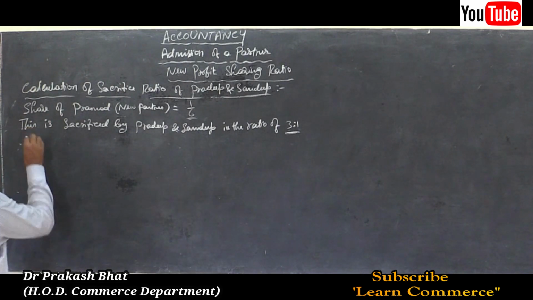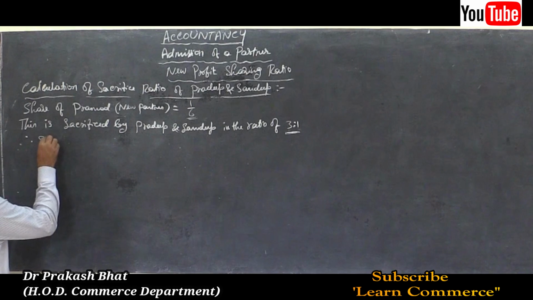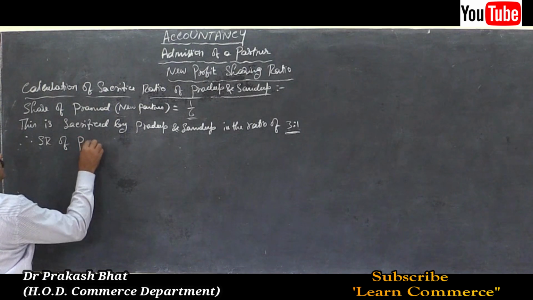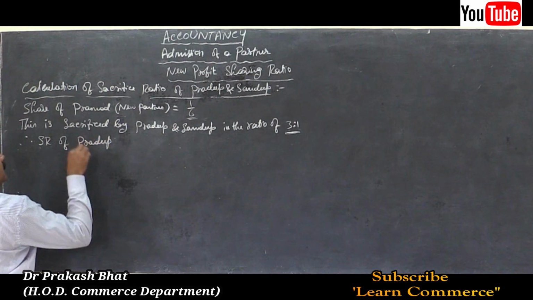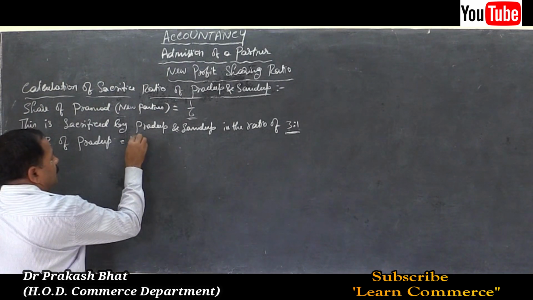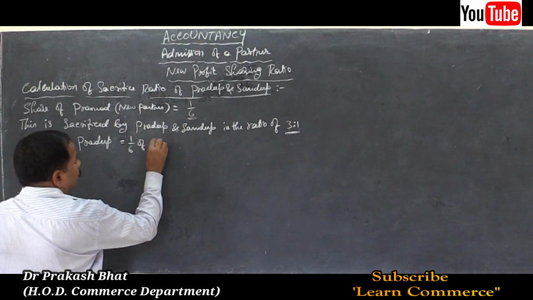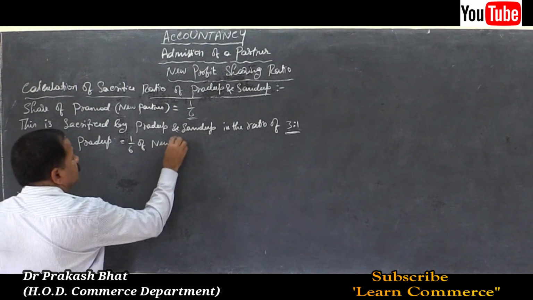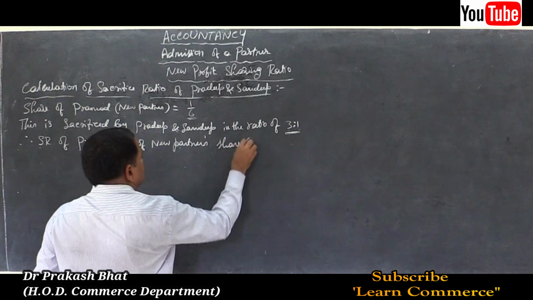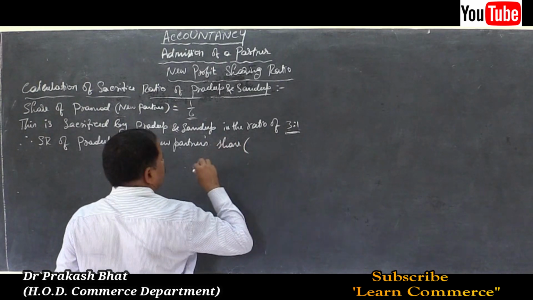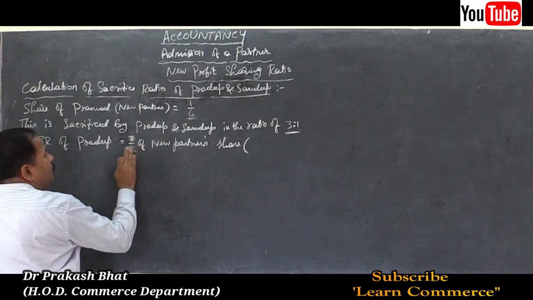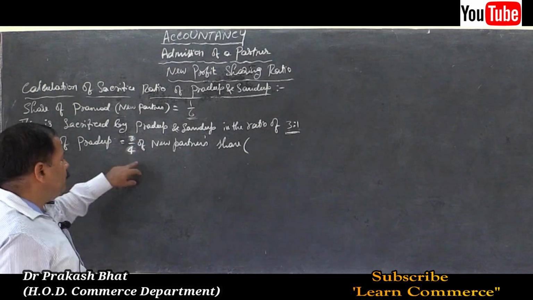Therefore, sacrifice ratio SR of Pradeep is equal to 3/4 of new partner's share.